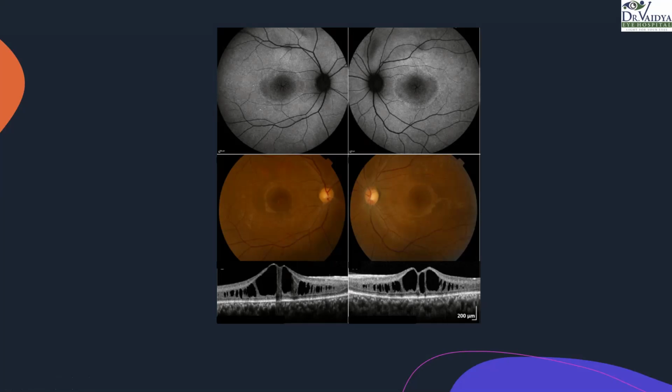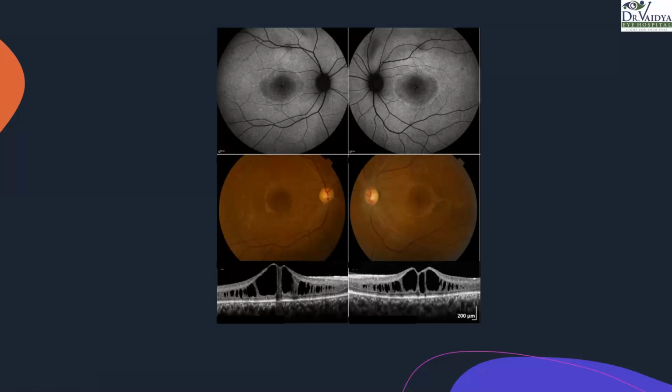FFA will be hyperfluorescent, ICG will be hypofluorescent, and in OCT it will be hyporeflective, right? So these are hyporeflective spaces in the retina, right? So these are most likely cystic spaces.